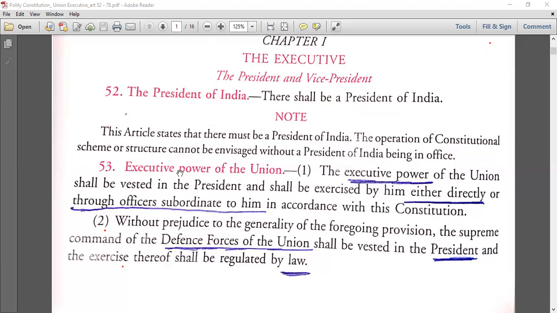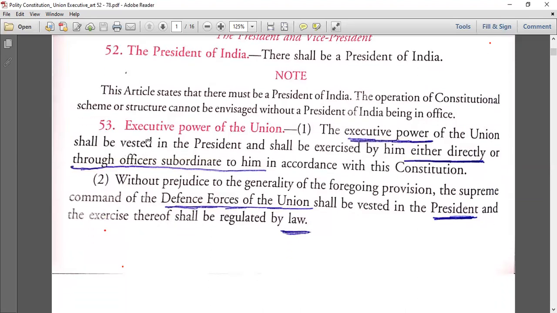Okay, Article 53, the executive power of the union. The executive power of the union shall be vested in the president. So the power will be vested in the president and shall be exercised either directly by him or through officers subordinate to him in accordance with the constitution. It means the overall power is vested with the president, but that power is exercised either by him or by officers subordinate to him. Here the officers subordinate to him are nobody but the Council of Ministers.